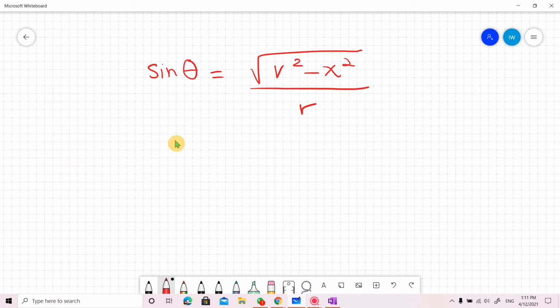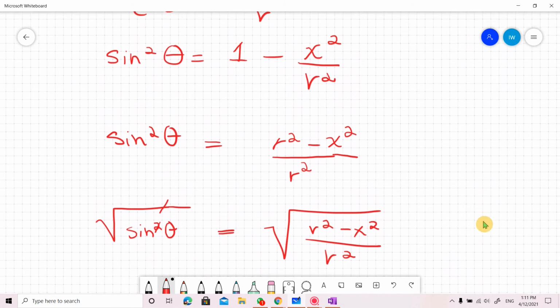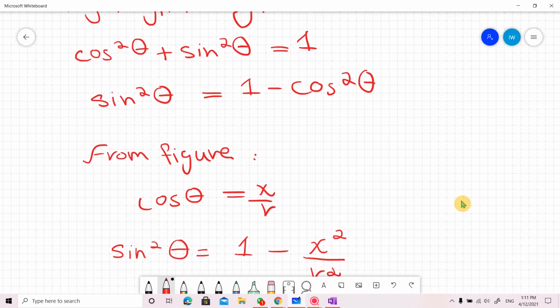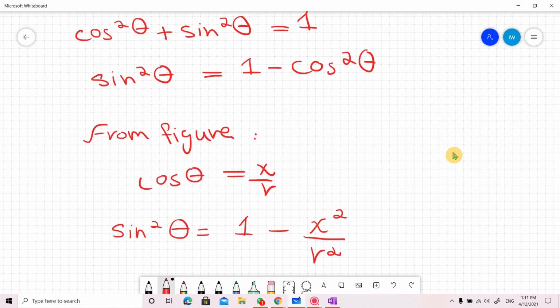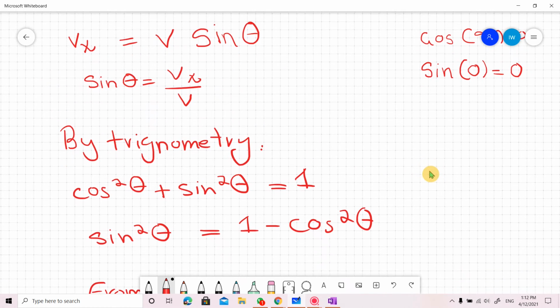Now we are going to put the value of sin theta here, which is equal to Vx over V, equal to under the square root r square minus x square over r. We have got the value of sin theta from, I am showing you, this is the value of sin theta. We proved it before.